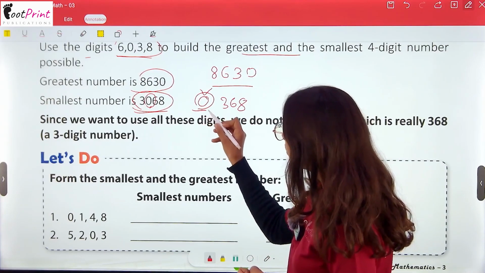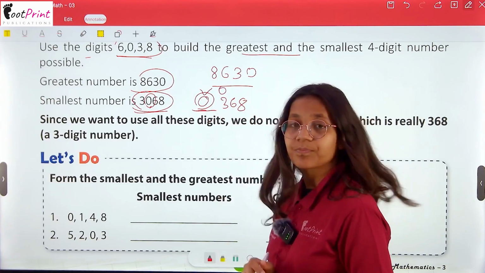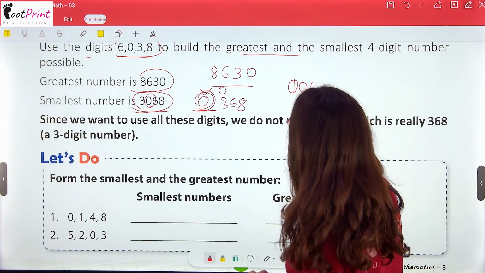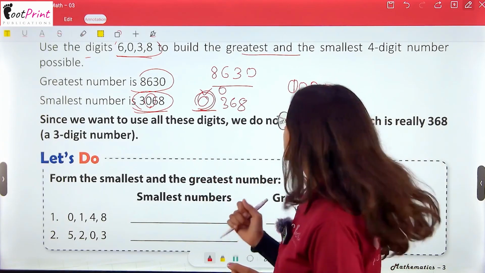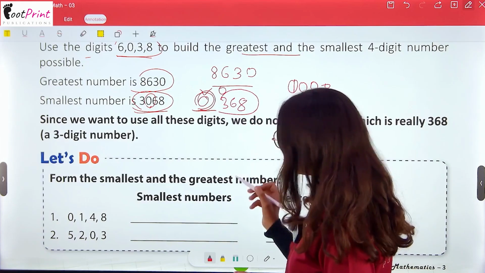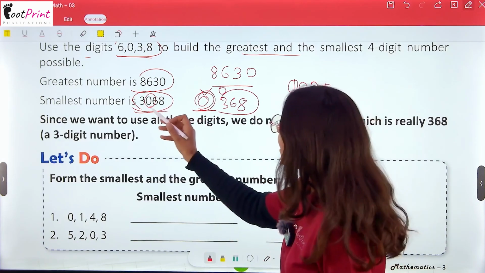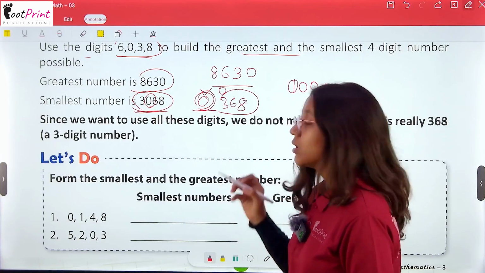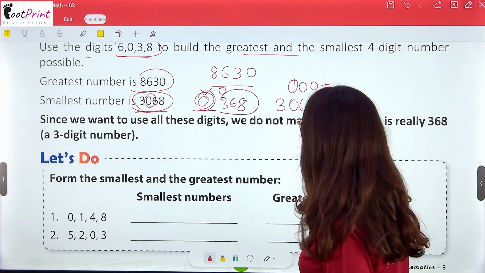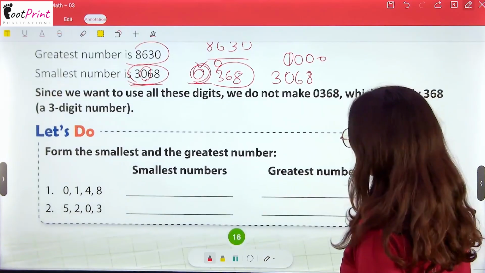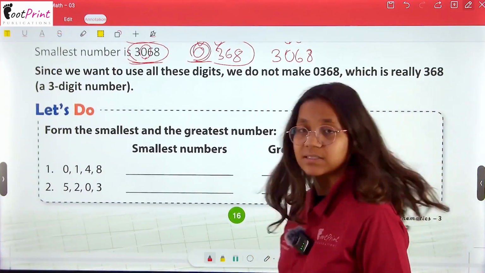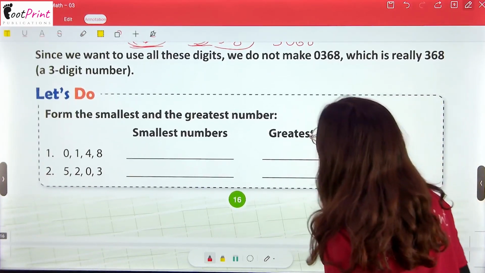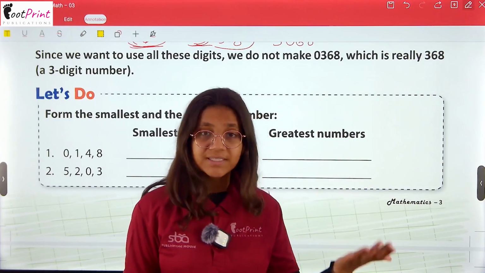The value of 0 will be 0. See its expanded form, here 0 thousands. It didn't make sense. So the number 368 will be the smallest, but still we have to make a 4-digit smallest number. Then I will place the 0 at the second place. Now see it step by step. Since we want to use all these digits, we do not make 0368, which is really 368. A 3-digit number didn't make sense.